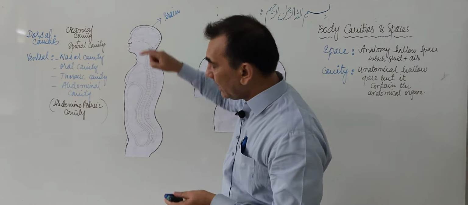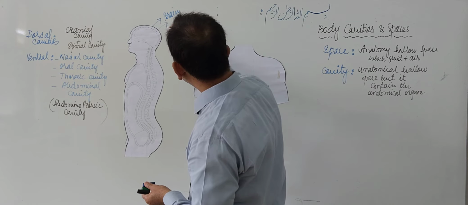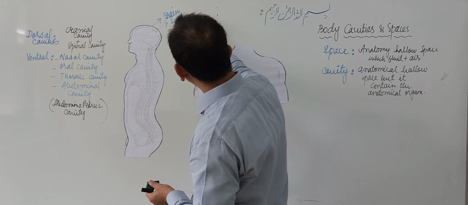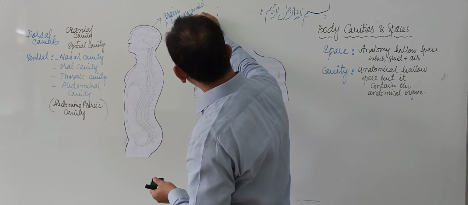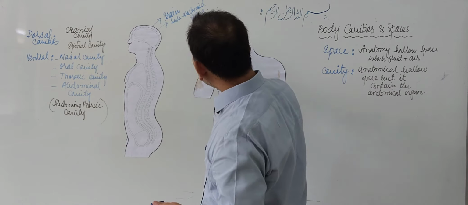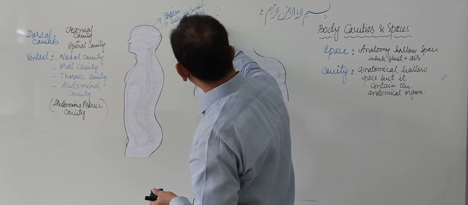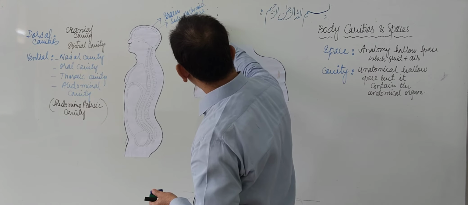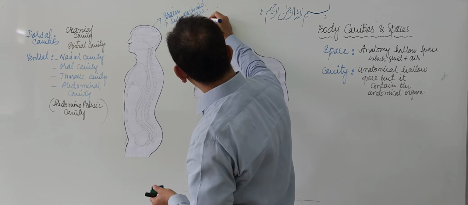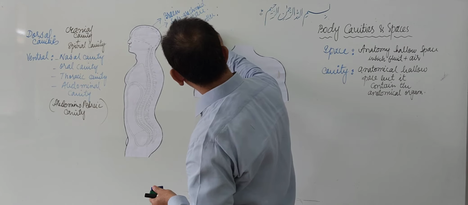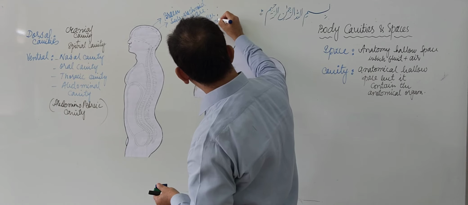Now inside the cranial cavity is the subarachnoid space, and this subarachnoid space is present between the dura mater and pia mater, the subarachnoid layer.